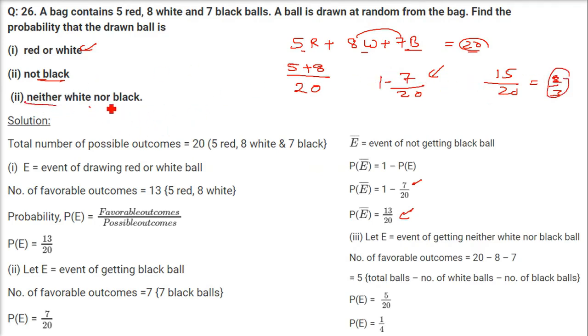But we have to find neither nor. So just subtract this number from 1. 1 minus 3 by 4 is 1 by 4. 5 3s are 15, 5 4s are 20. So 1 by 4 is the probability of neither white nor black.